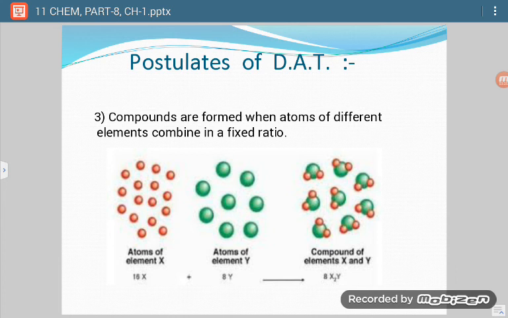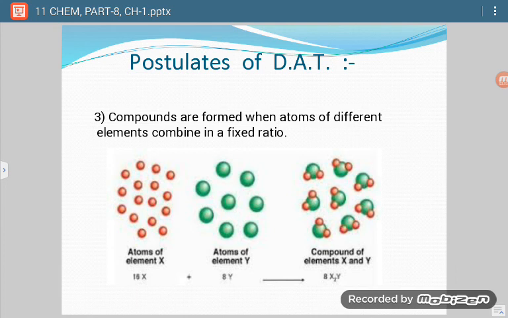Compounds are formed when atoms of different elements combine in a fixed ratio. In this picture, we have taken 16 atoms of X and 8 atoms of Y. These have combined and given 8 compounds of X2Y structure. This was the postulate given by Dalton.